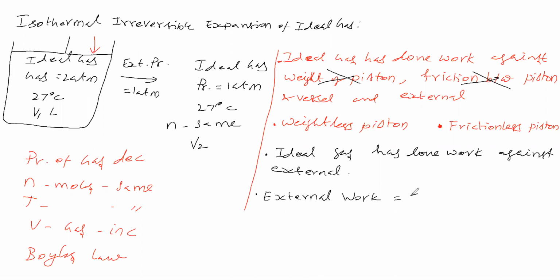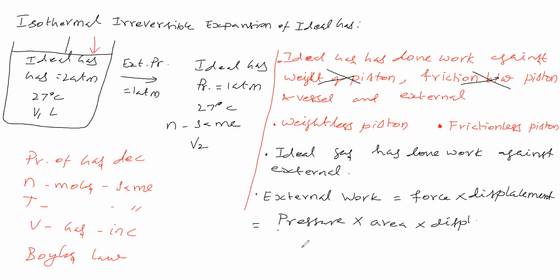Work is equal to force into displacement. In the place of force, we can bring pressure, as pressure is equal to force per area. Therefore, force is equal to pressure into area, into the displacement. This pressure means what pressure? External pressure, because we are talking about external work. So external pressure into area, and the area is the area of the piston.